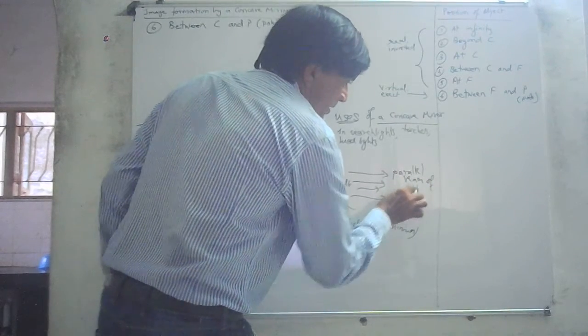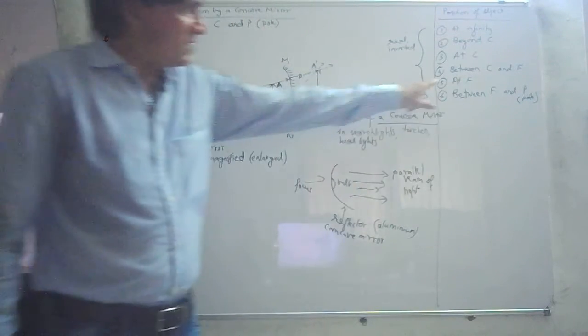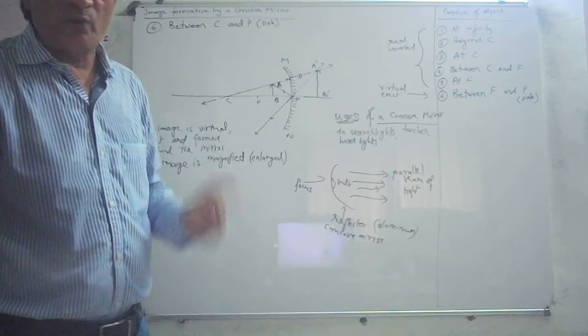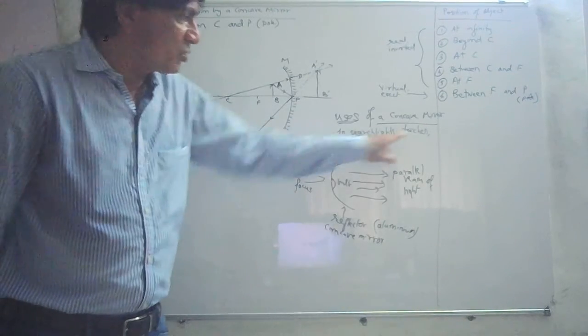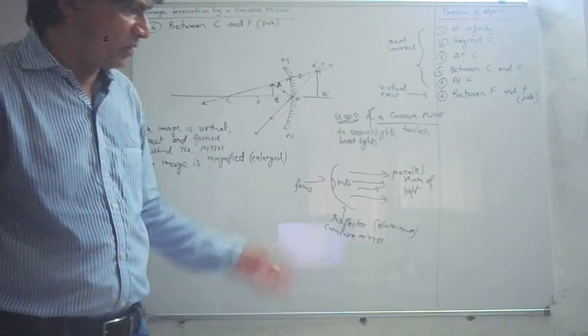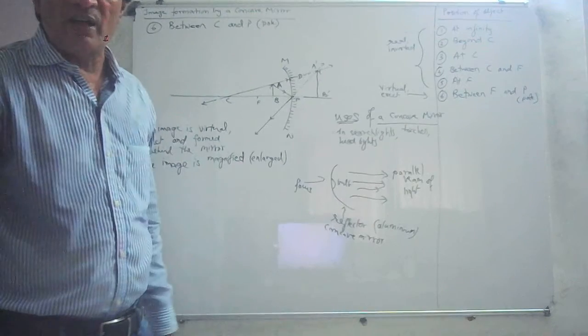So when the object, that means the bulb, is placed at the focus of a concave mirror, parallel rays of light come out. This property is used in searchlights, in torches, and in headlights of vehicles like scooters, bikes, cars, trucks, and so on, to get a parallel beam of light. It can travel very far and you can see very far away on the road.